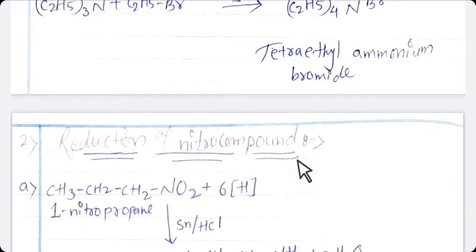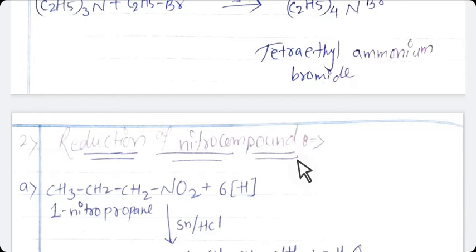Means you can reduce aliphatic as well as aromatic nitro compounds to primary amine by using a metal acid mixture, means Sn/HCl or Fe/HCl or Zn/HCl, or catalytic hydrogenation, means you can use a catalyst and the process is hydrogenation, means in presence of a catalyst you can add hydrogen, means you can use H2 with nickel or platinum or palladium.